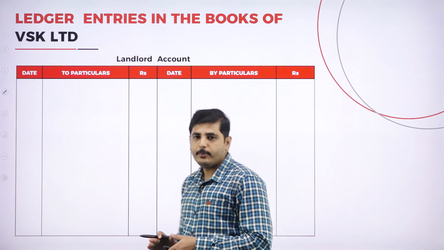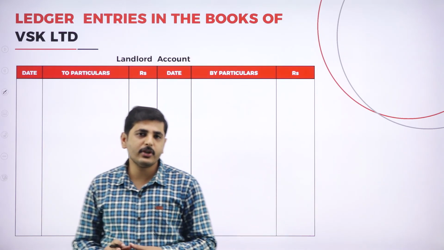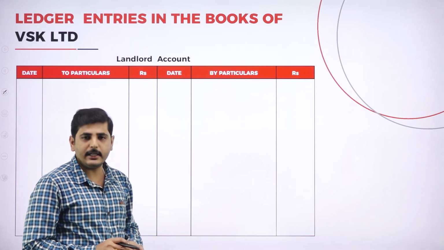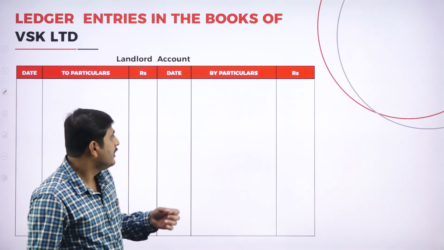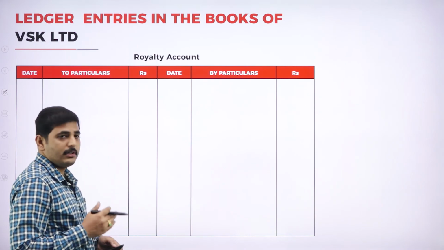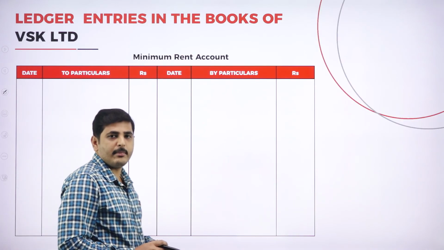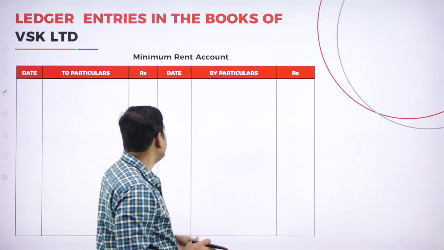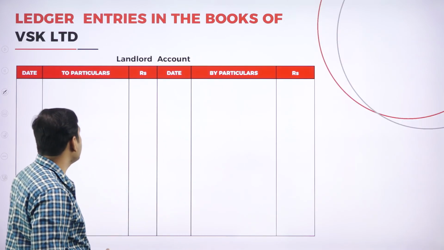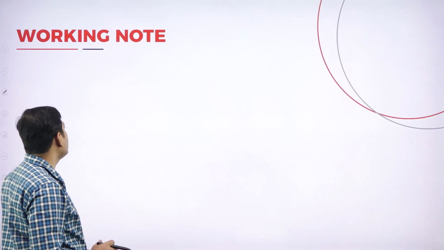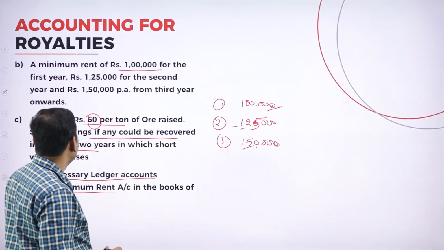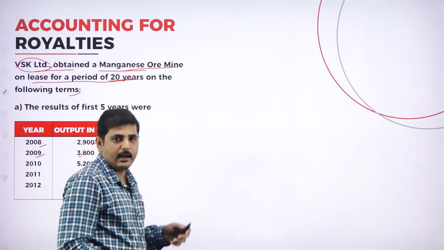Now we have to prepare ledger entries in the books of lessee. What are the accounts we have to prepare? Landlord account, royalty account, short working account and minimum rent account. Let's go to the first account, landlord account. Who is the landlord here? They have not given any name, so let's consider it as a landlord.